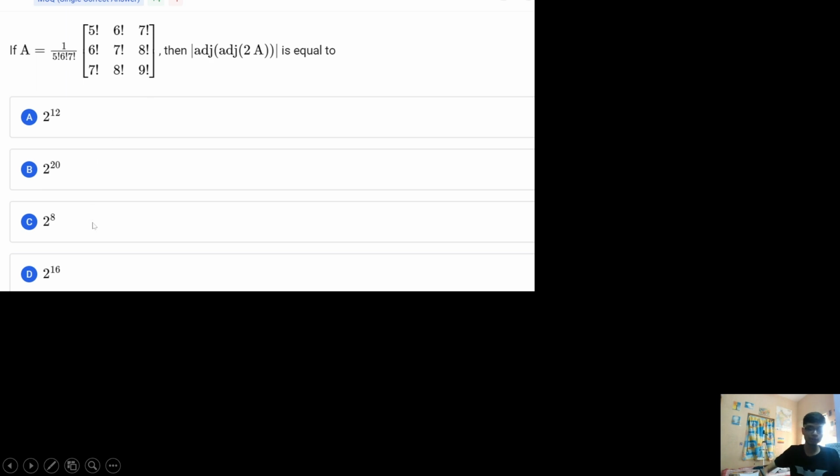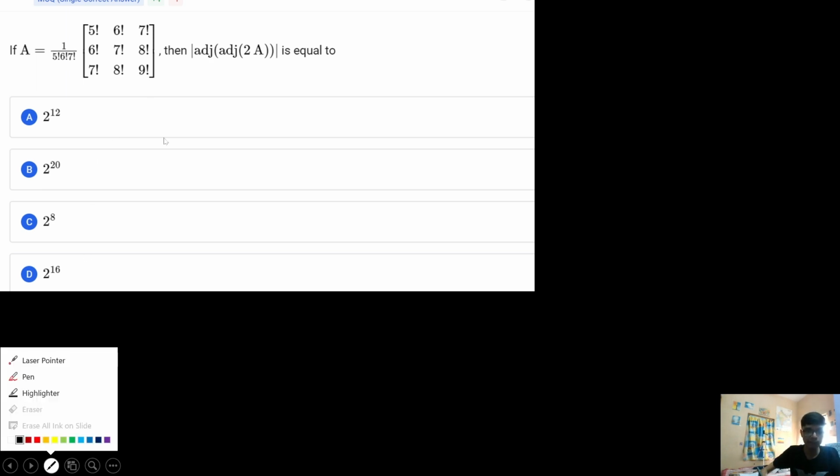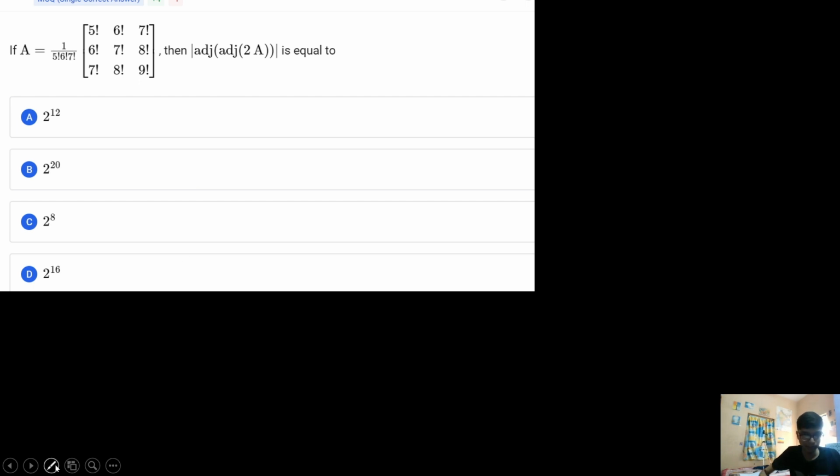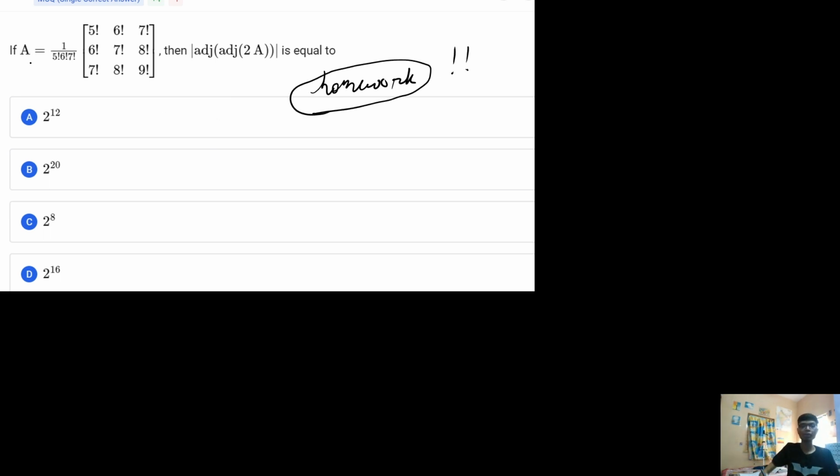This particular question is basically the homework question that I want all of you to try. Try this homework question by yourself, where matrix A is given, and this particular result is calculated in form of determinant. If you are able to solve the question and get to the result, do mention it in the comment section.